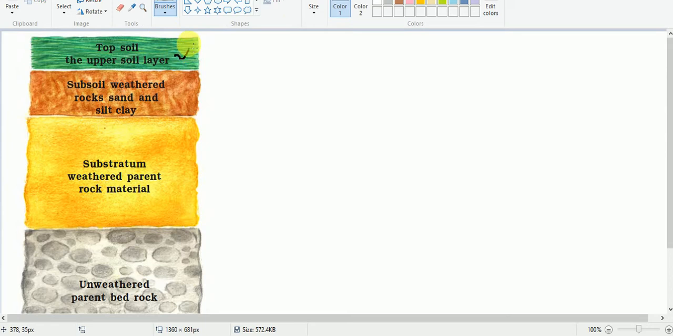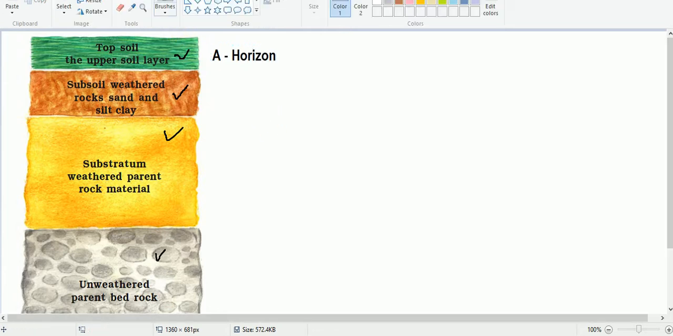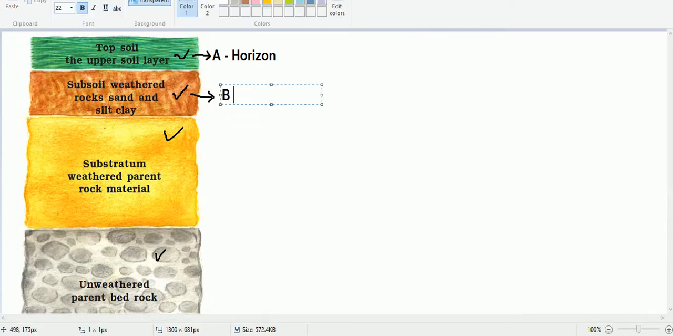So this is the first layer, next we have the second. Each layer is known as a horizon, and in geography the topmost layer is known as the A horizon. This topmost layer contains humus, and this very thin layer supports all the crops and vegetation. And next to it we have another layer, and this layer is known as the B horizon.